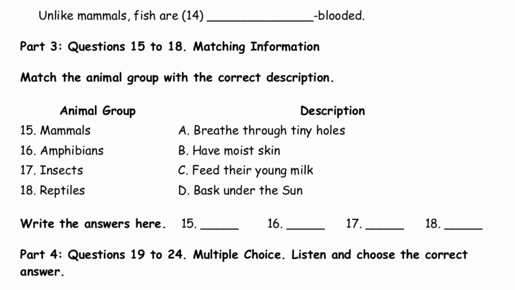Amphibians often have moist skin that helps them breathe. Insects breathe through tiny holes located on their outer coverings. Reptiles are cold-blooded and often bask under the sun to warm themselves.